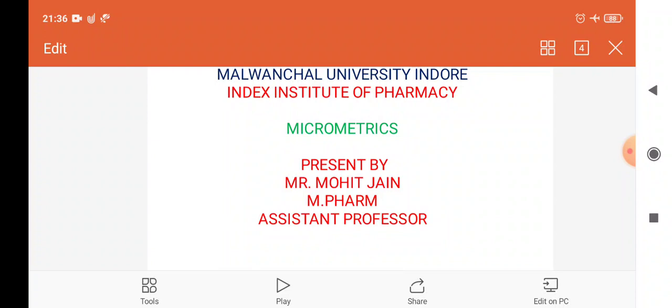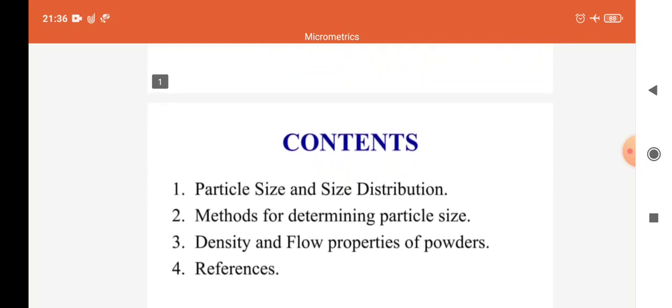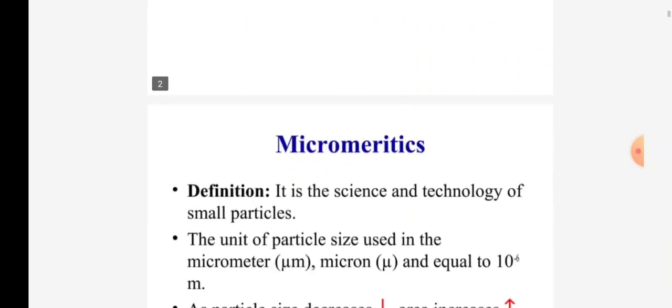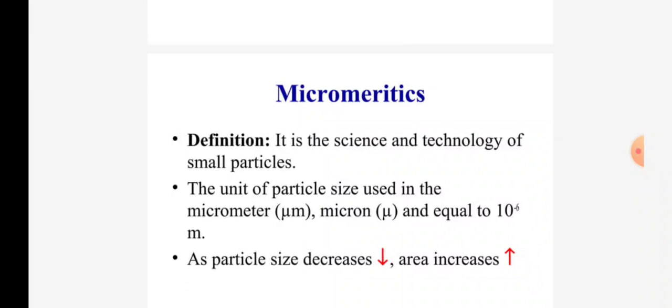Here I am presenting my topic, micromeritics. We cover in these contents particle size and size distribution, methods for determining particle size, density, and flow properties of powders. So, what is micromeritics? The basic definition: it is the science and technology of small particles. The unit of particle size used is the micrometer, or micron, equal to 10 to the power minus 6 m.